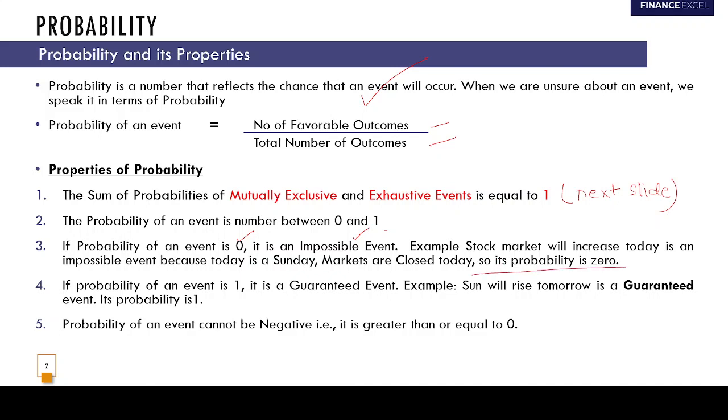If the probability of an event is 1, then it's a guaranteed event. Now an example of a guaranteed event: the sun will rise tomorrow, right? The sun will rise tomorrow is a guaranteed event. Its probability is 1. Okay, and the last property of probability is that the probability of an event cannot be negative. It is either 0 or greater than 0. So these are the properties of probabilities, right? Okay, now let's move on to the next slide, where we'll discuss this first property with examples.